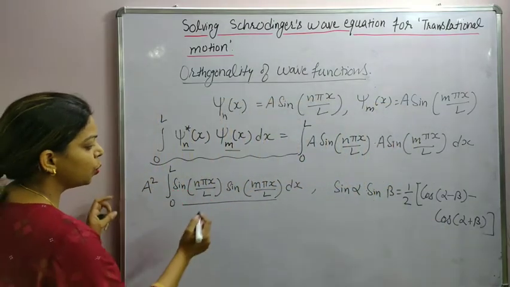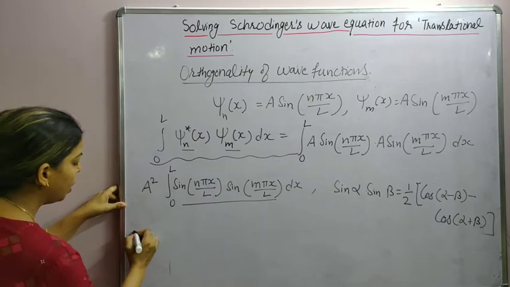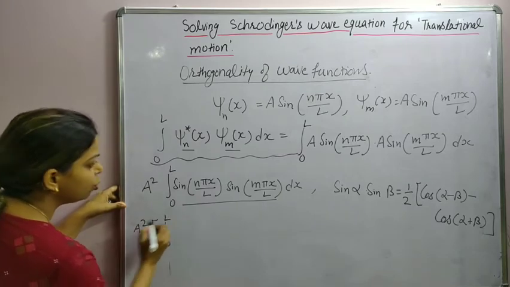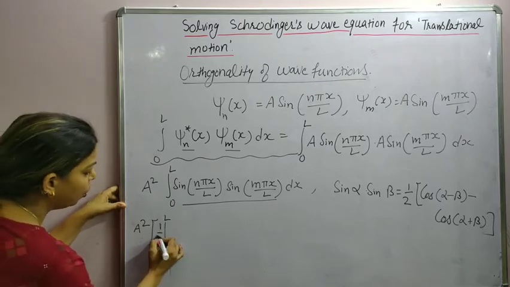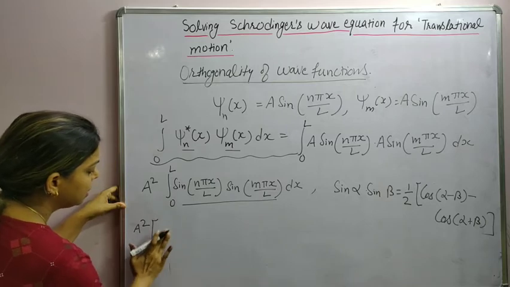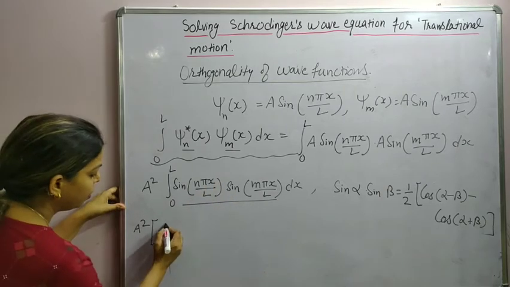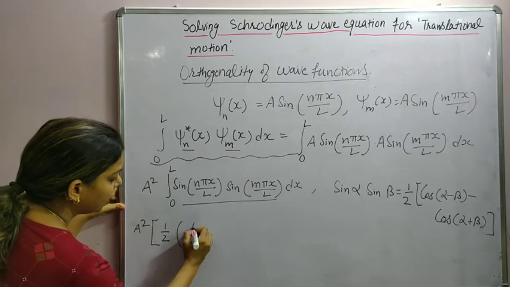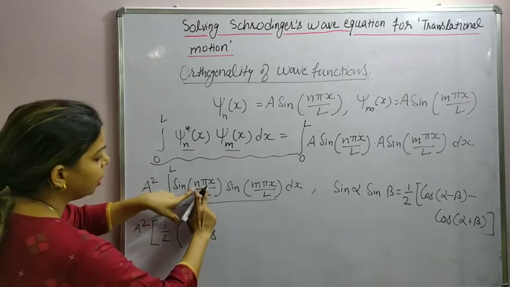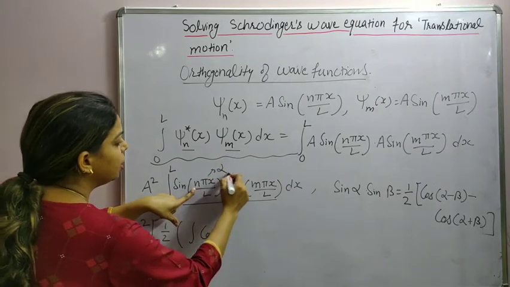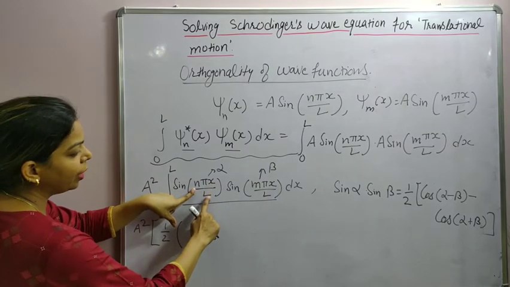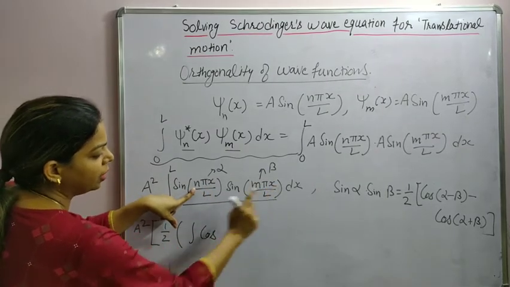Alright, so from here I will have a square, 0 to L, 1 by 2 outside. Simply substitute the value and simplify it. 1 by 2 outside, integral of cos alpha plus beta. If this is alpha and this is beta, what happens? Pi x upon L is common over here, pi x upon L is common over here.